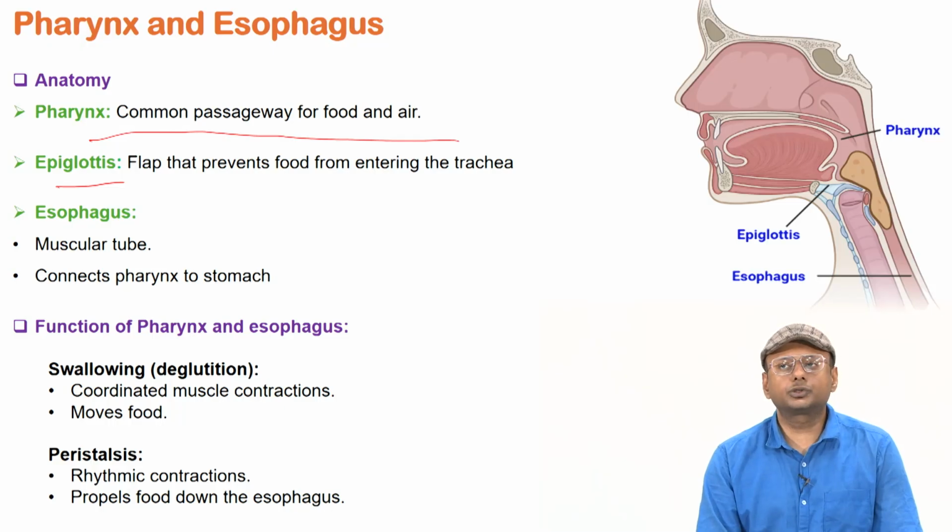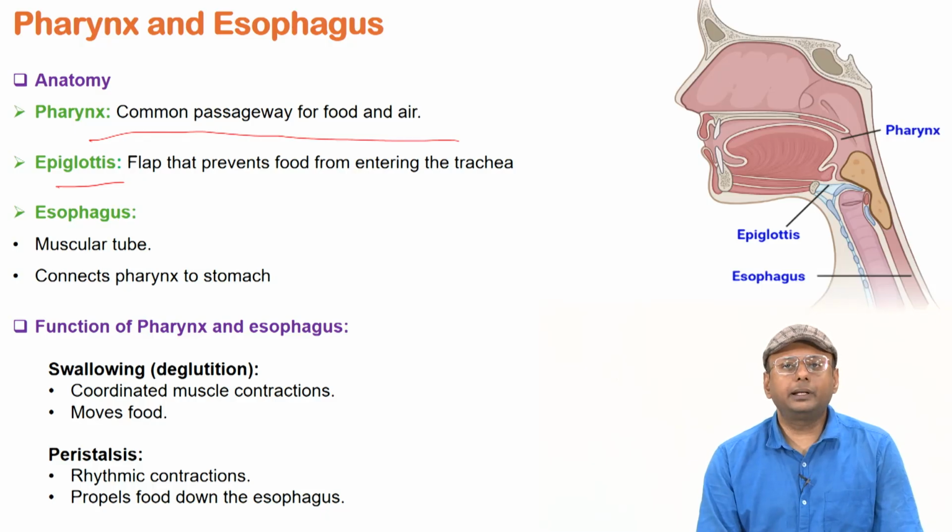Food should only go to the gastrointestinal area, not the trachea, because if food enters the trachea, it can cause choking. It can become a choking hazard, causing trouble in our breathing, and if the choking is not relieved in time, we can observe significant challenges, including death.